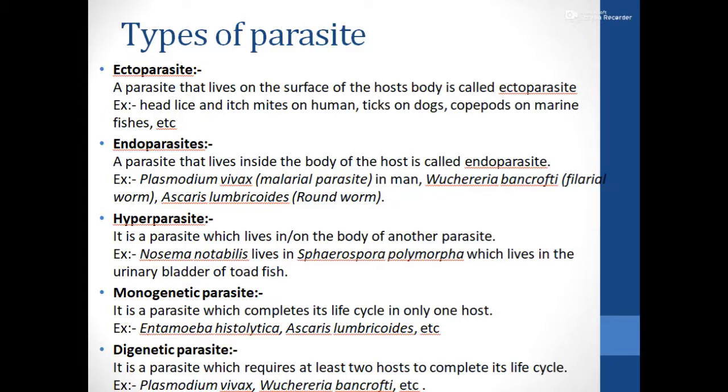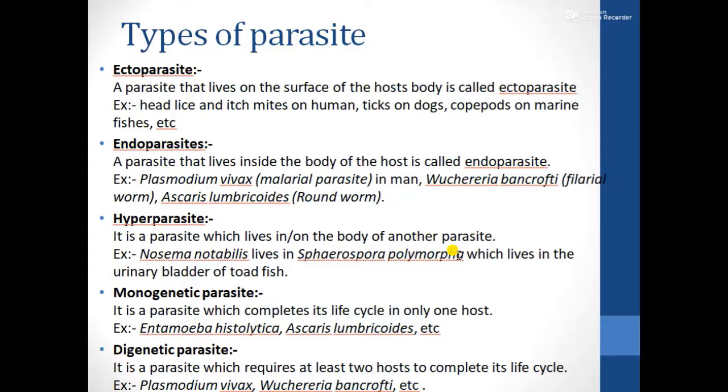If you look into the case of Nosema notabilis, it is a parasite which lives in Spherospora polyforma, which is another parasite living in the urinary bladder of the toadfish. So, if you look here, Spherospora polyforma is a parasite which is living in the urinary bladder of the toadfish, and there is another parasite, Nosema, living as a parasite in Spherospora polyforma. So, when a parasite lives on the body of another parasite, it is referred to as a hyperparasite.